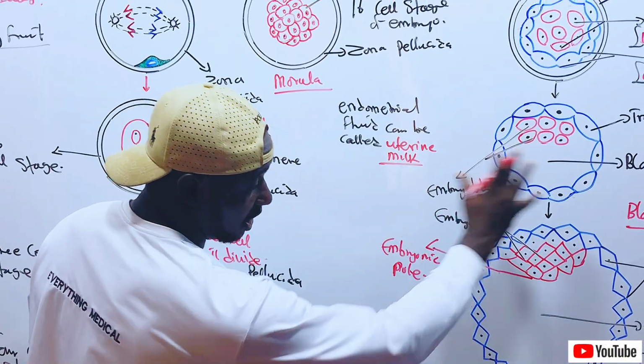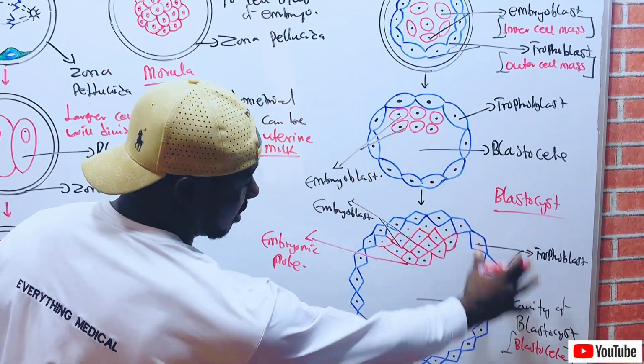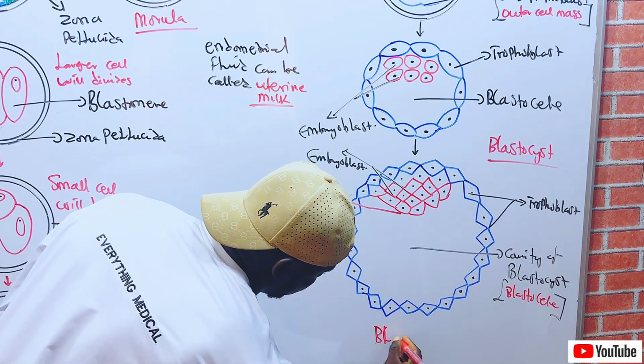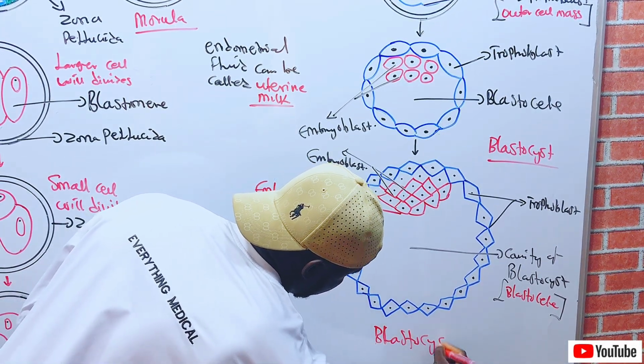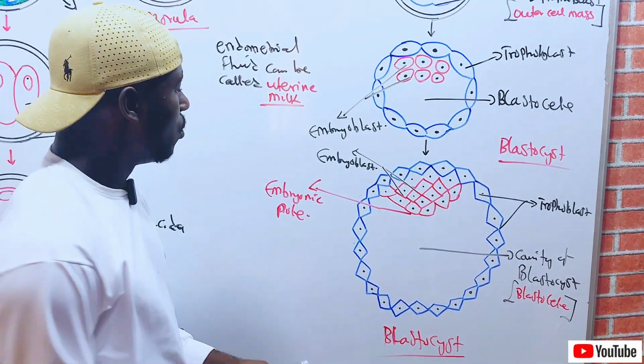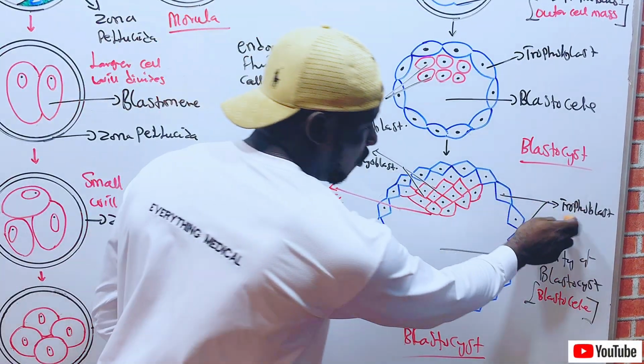The whole gist, recall that this is the blastocyst. There are two cell types that form the blastocyst, which are the embryoblast and the trophoblast.